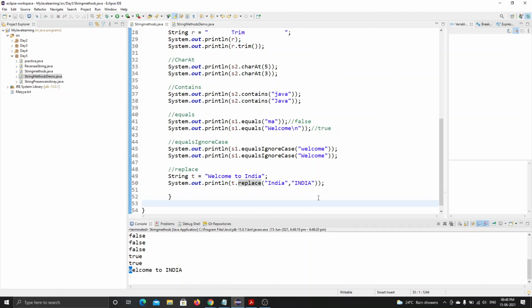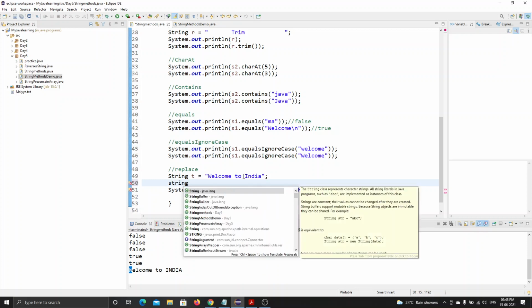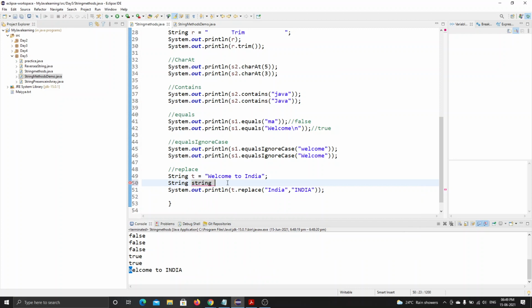Sir, after replacing, would the variable t be affected, or is it just returning this? No, when I use it inside the printing statement, it doesn't get affected. Or you may use it in an output statement by declaring another variable, like string r is equal to t.replace.